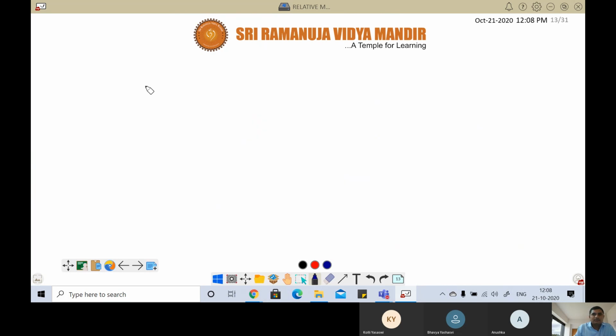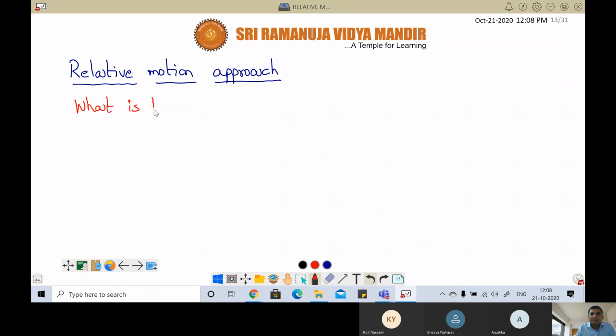So now, this is a relative motion approach. This is a different model. This is not the riverman or aeroplane wind or rain umbrella. Tomorrow we are going to see rain umbrella, the entire class, and then afterwards 2-dimension. That's all. So now in this relative motion approach, there is one model, that is called time taken to meet. Generally they'll ask what is the time taken to meet.